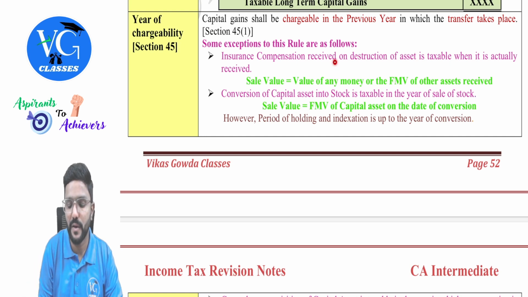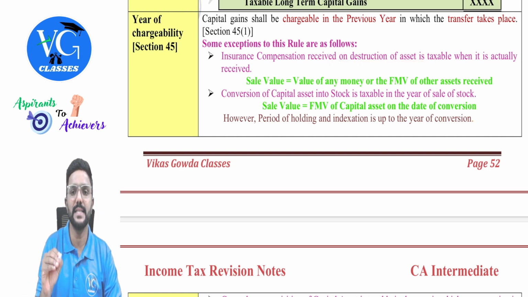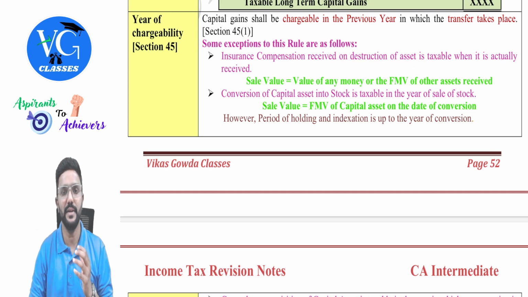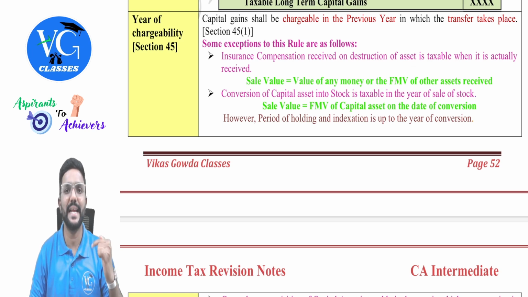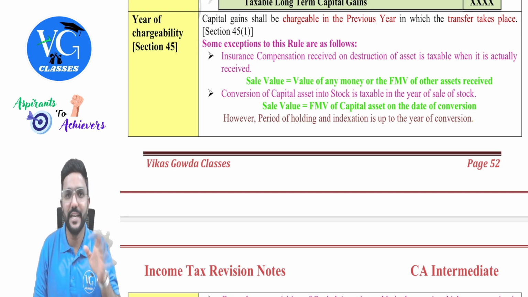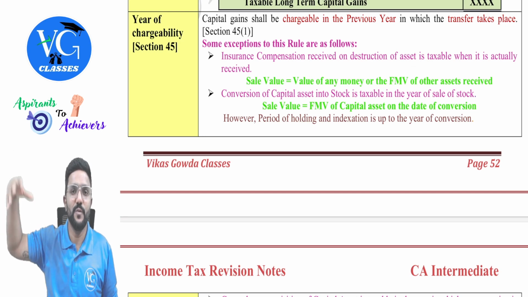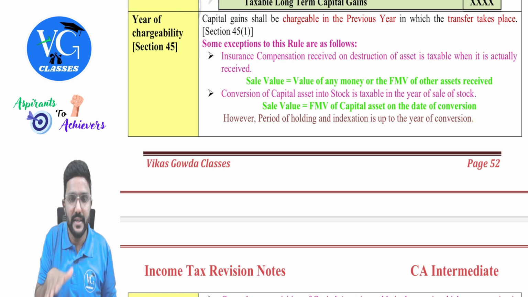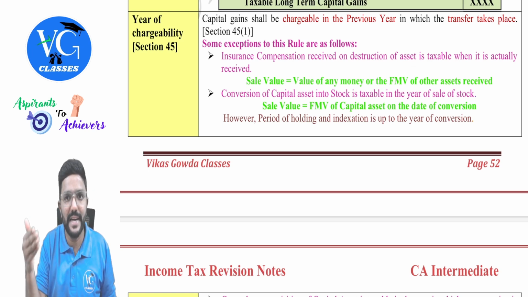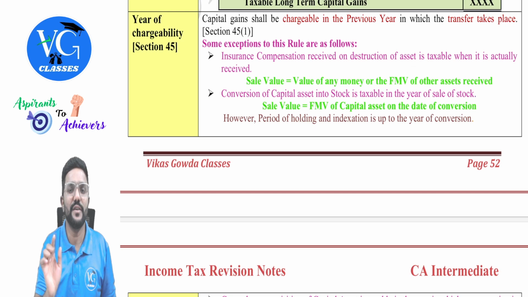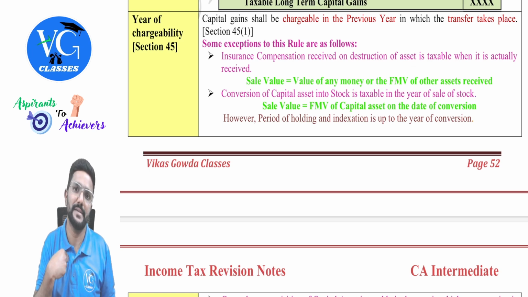Insurance compensation received on destruction of an asset is taxable when it is actually received. For example, assume, guys, my asset was destroyed by fire in the current year, on which I had taken an insurance policy. Now, the date of transfer is the date of destruction in the current year. Yes. But the insurance company paid me the compensation, assume in the next year. So we will compute the capital gains in the current year. The date of transfer will be nothing but the date of destruction. But the year of taxability is the year in which I received the compensation, guys.